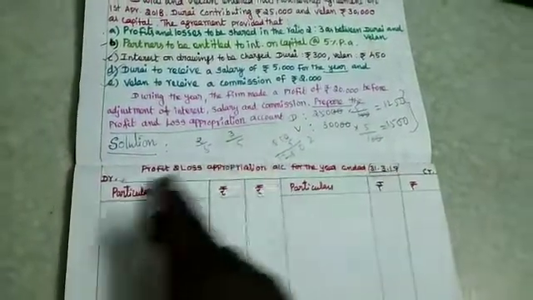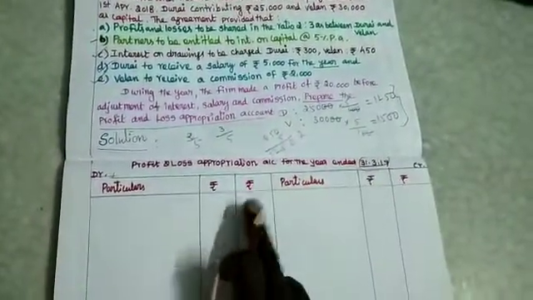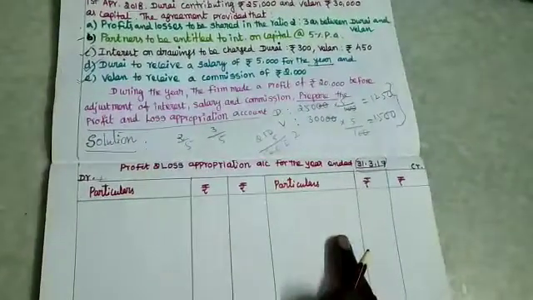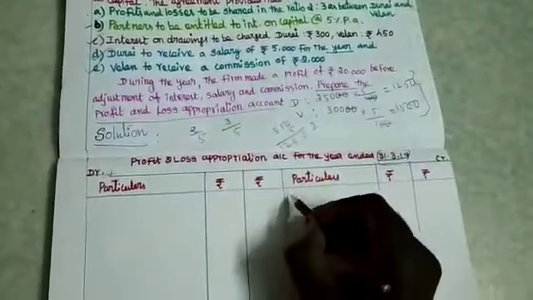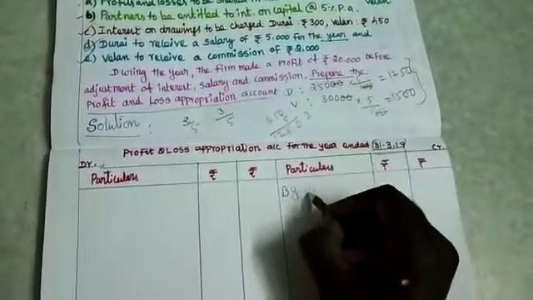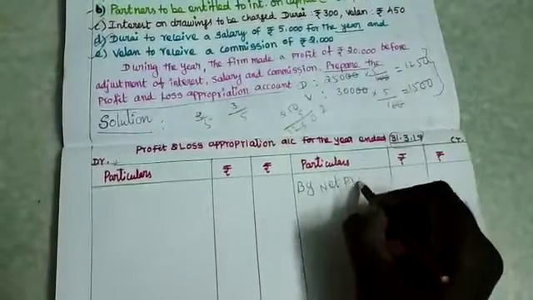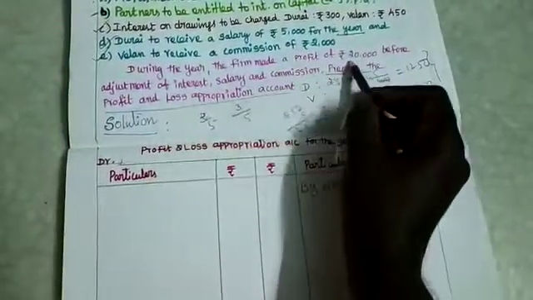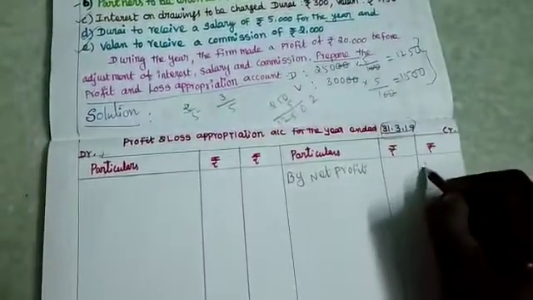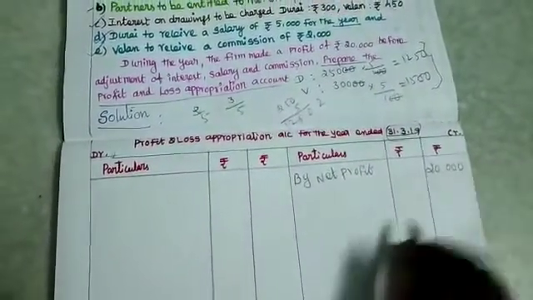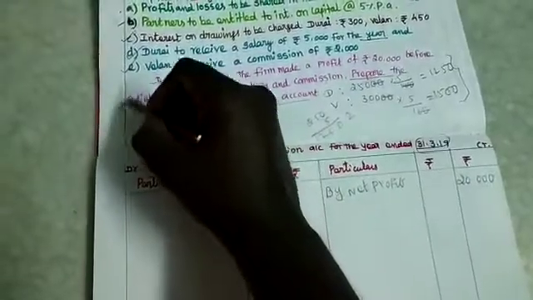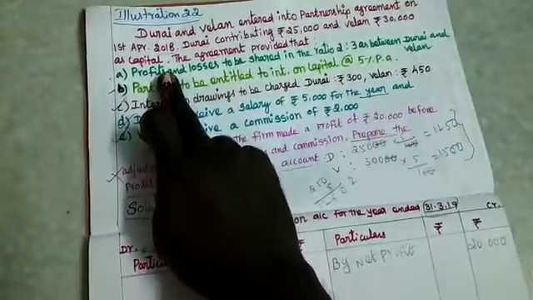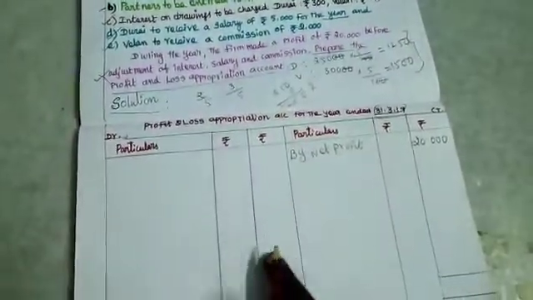The format is drawn with debit and credit. It's a ledger account, with particulars, inner column and outer column. First you have to enter the net profit amount which is transferred from the profit and loss account. By net profit, amount rupees 20,000. So in the outer column, rupees 20,000 is recorded. Then what is given first? The profit sharing ratio is given. That should be used only while you are distributing the profit to the partners.